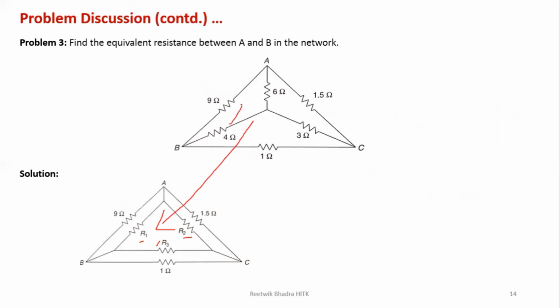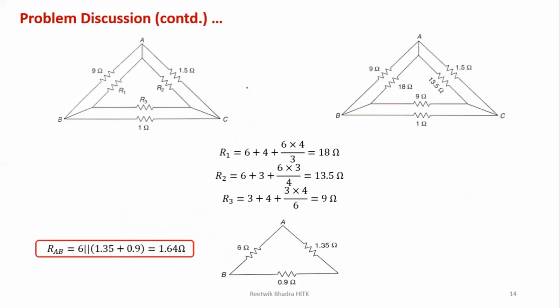So this is R1. If you draw R1 over here, we can write 6 plus 4 plus 6 into 4 by 3 is equal to R1. That is how we write 6 plus 4 plus 6 into 4 by 3 as R1 and calculate it to be 18. This is how R2 and R3 will be calculated according to the formula, and you will get this nature of your circuit.